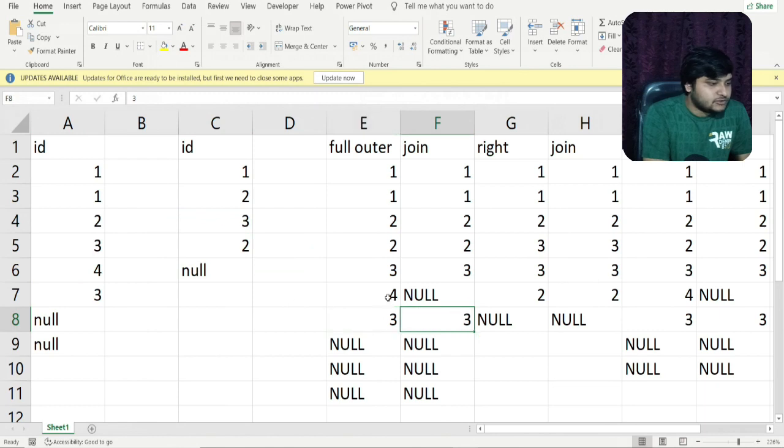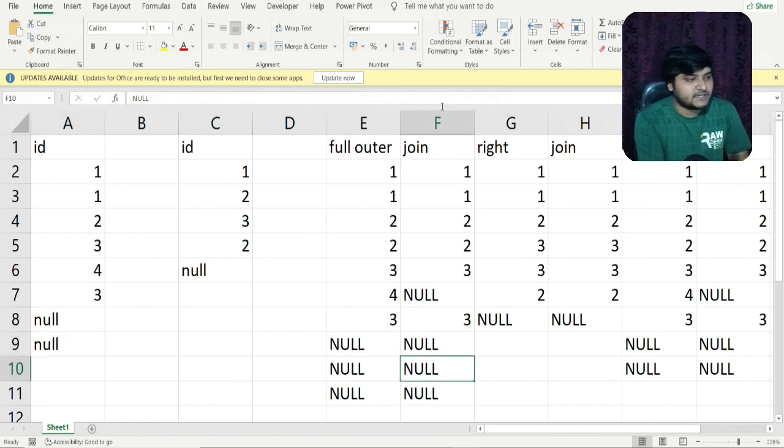Now in the full outer join, as you can see, we are getting unmatching records also. So for this particular null, no matching record is present. I won't say no null value is present, because a value of null is present, but null is not equal to null in SQL. So for this null, you can see no matching value is present here, so it will produce a null, and in the second column I'll get a null value. Again this null will see that no matching value is present, so it will again present a null with a null value in the second column.